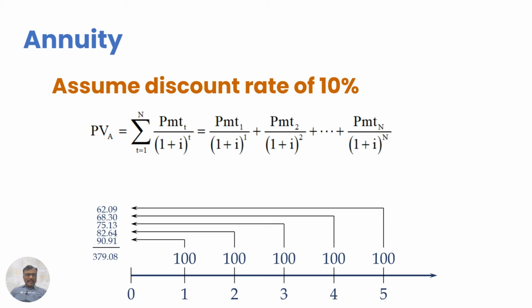You need to invest only 82 rupees, because at a rate of 10% interest, and so on. So the total present value is 379.08.